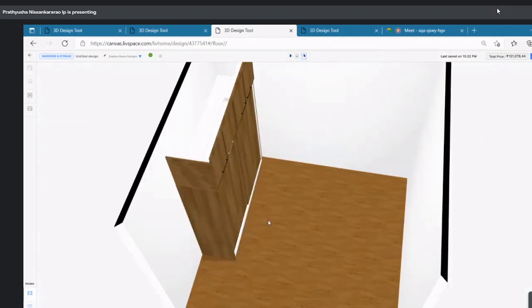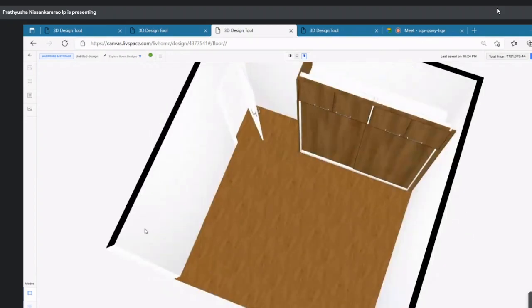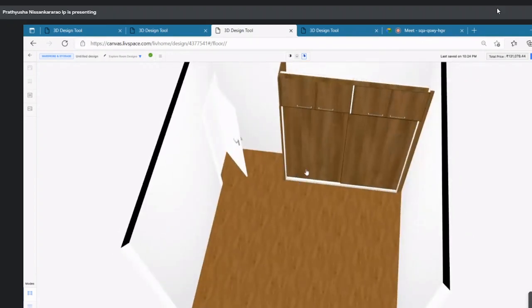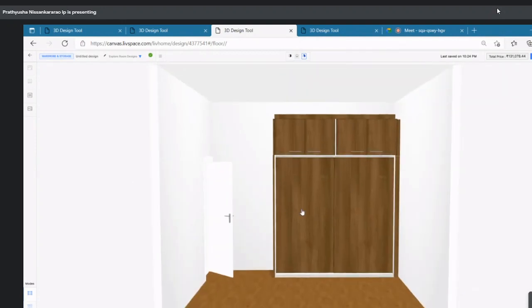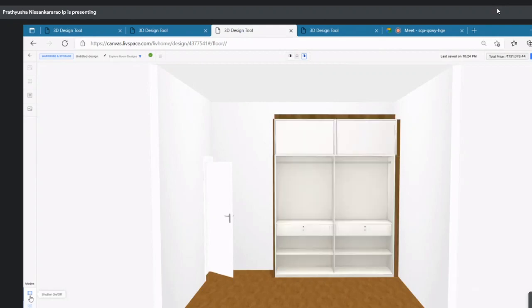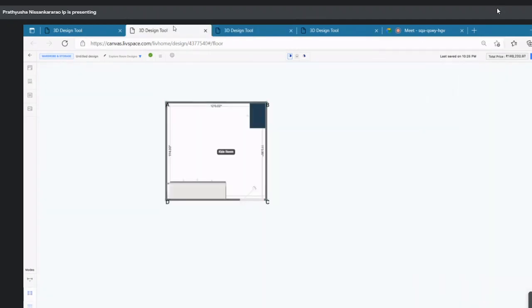Yes, this is a guest bedroom. Beside the door, there is only this wardrobe, which is 6 feet. The internal part will have two drawers on each side, and this part will be for the hangers. The top part will be for storage.